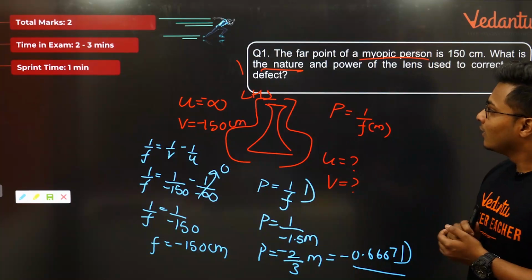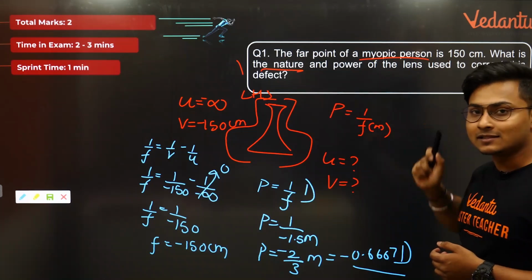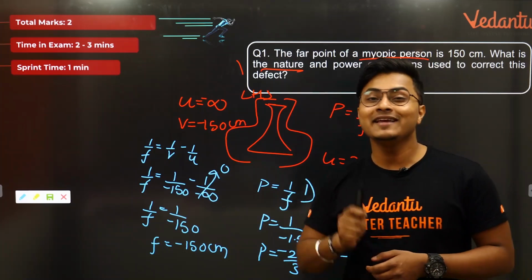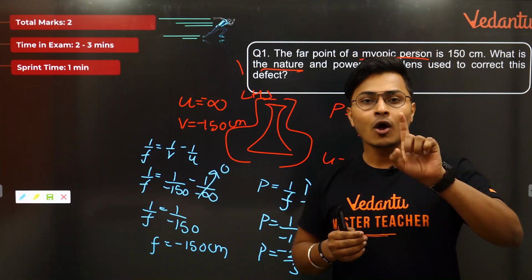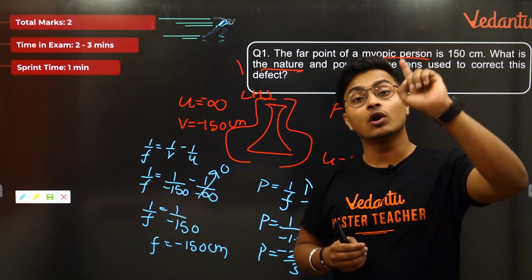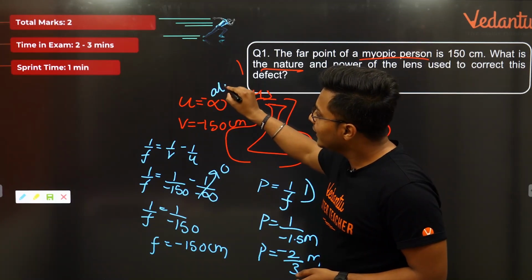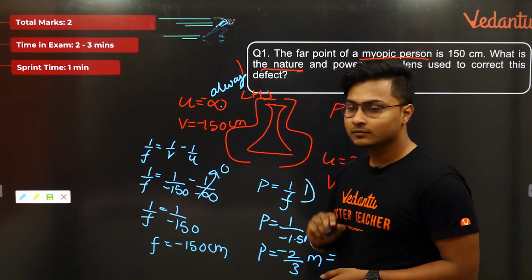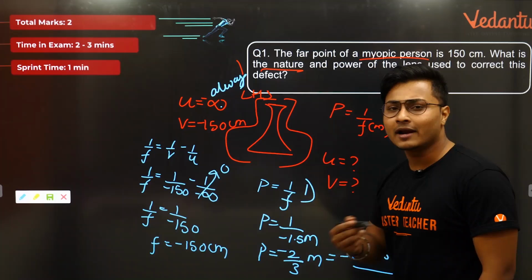Done. In the question, if it is given that the far point of an object is this, that far point is nothing but the image distance, it is not the object distance, because now we are clear, object distance in the case of myopia will always be infinity. Repeating again, will always be infinity. Okay, let's keep this in mind. Then we'll go forward and try to do the question.